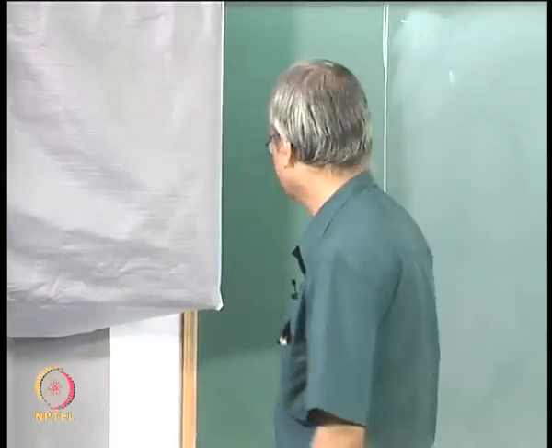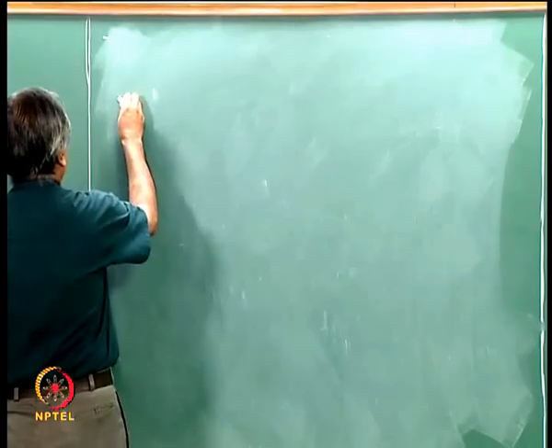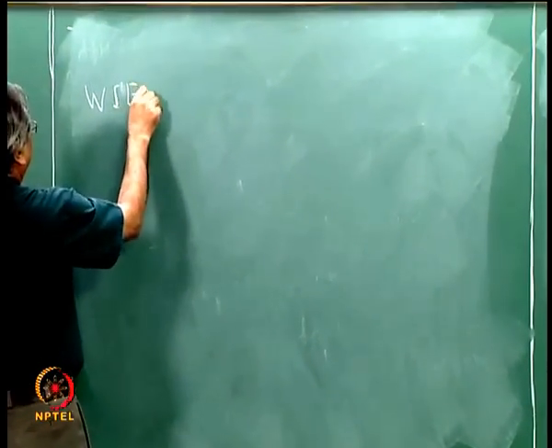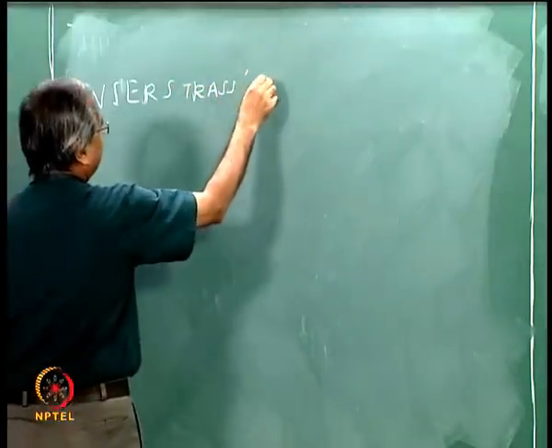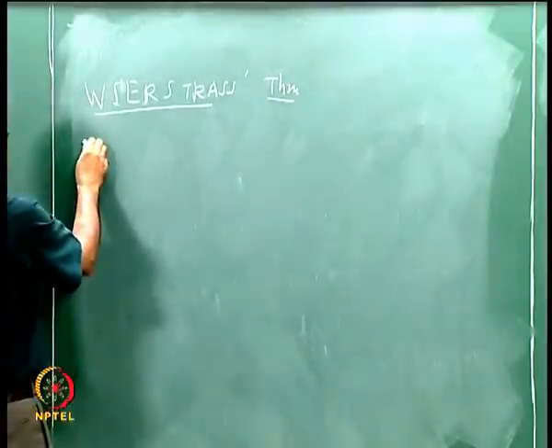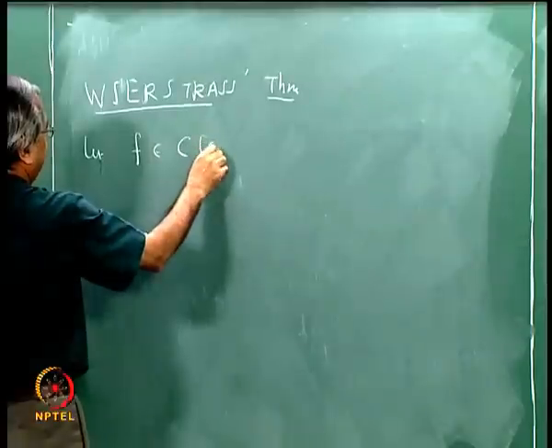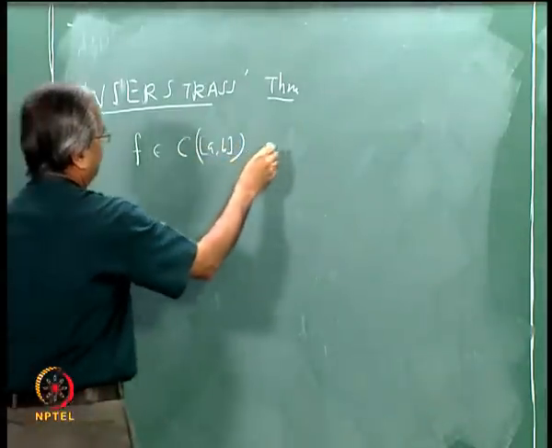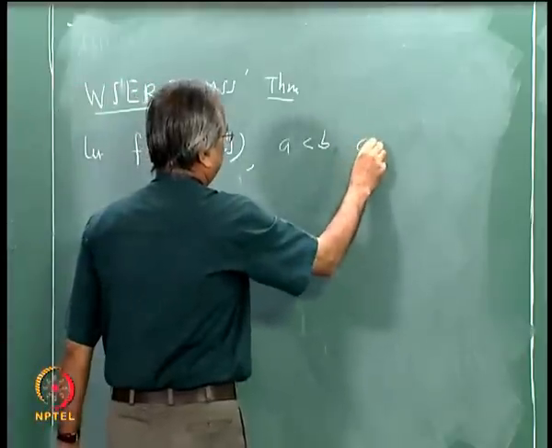We were discussing the Weierstrass theorem. So let us recall the statement once again. Weierstrass theorem. Suppose f is a continuous function on some interval [a, b]. So let f be in C[a, b]. We shall assume a is less than b, and suppose some epsilon bigger than 0 is given,